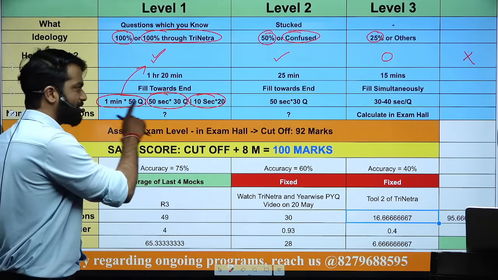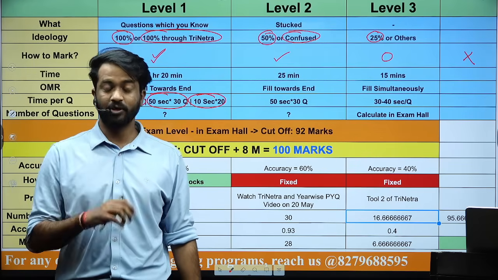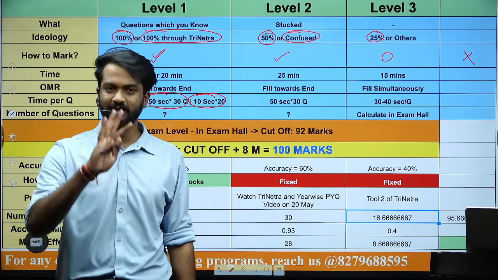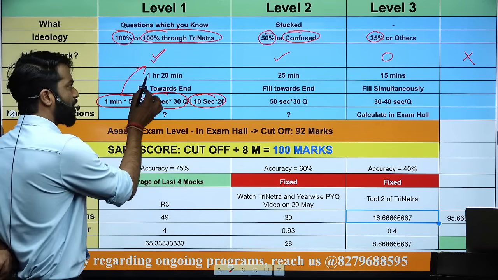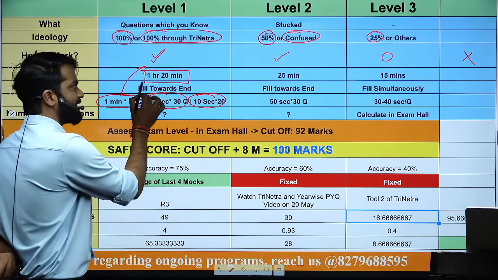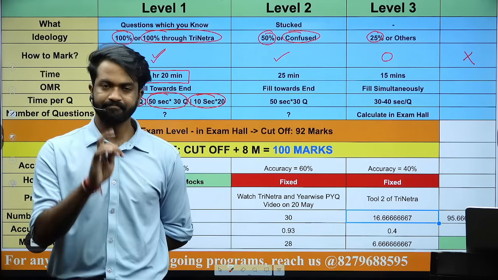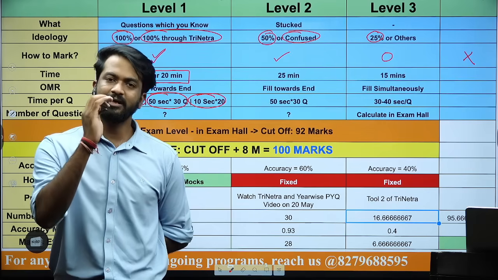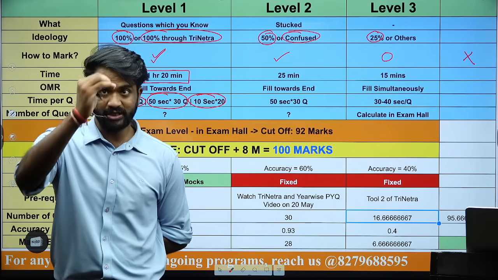The moment you add it up, it will be around 118 minutes. Sorry, 1 hour 18 minutes. It will be around 1 hour 18 minutes. That means almost you have to give 1 hour 20 minutes in the round 1. पहला राउंड कितने टाइम में होगा? 1 घंटे 20 मिनट में होगा. In which you have to attempt or you have to see all the questions.